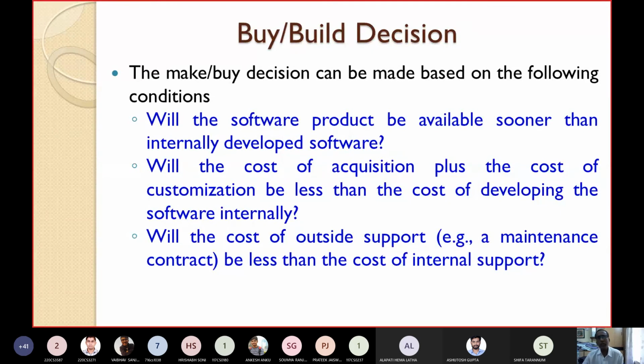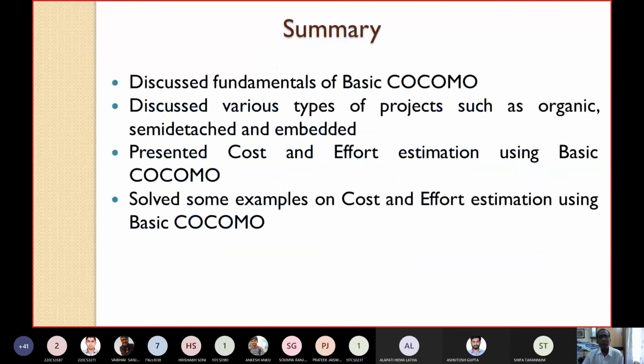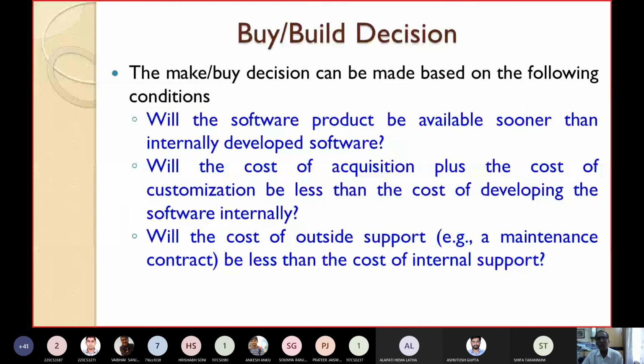Okay, so we have seen some parameters which must be considered while making a buy-build decision. This assignment I had given, and a few assignments I will give today. Try to submit it by tomorrow evening.